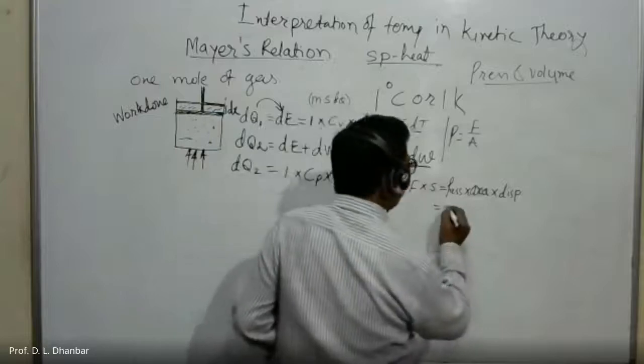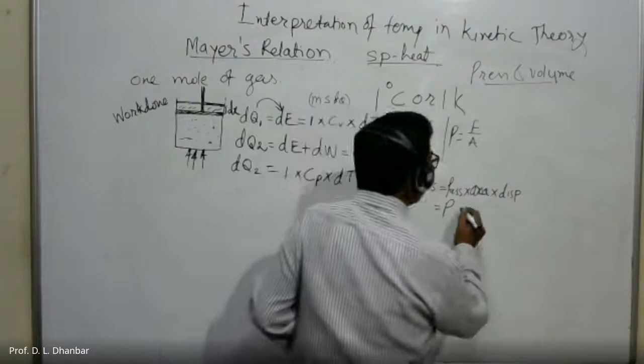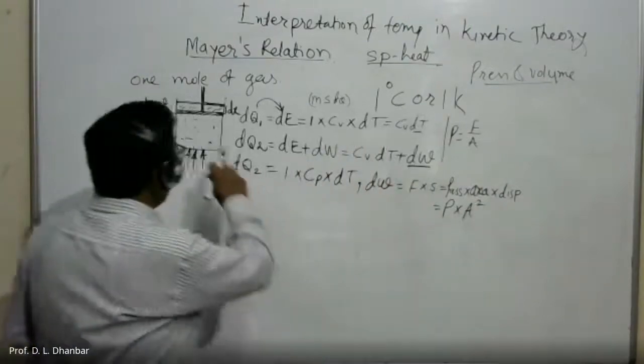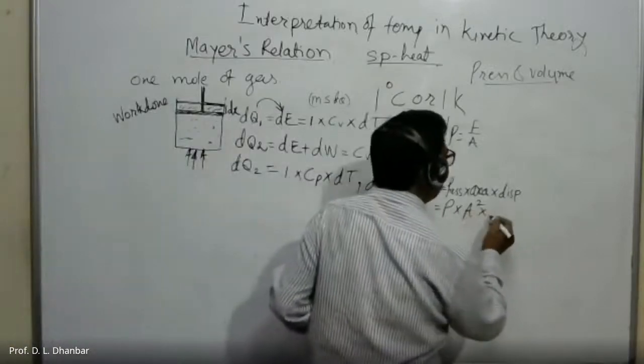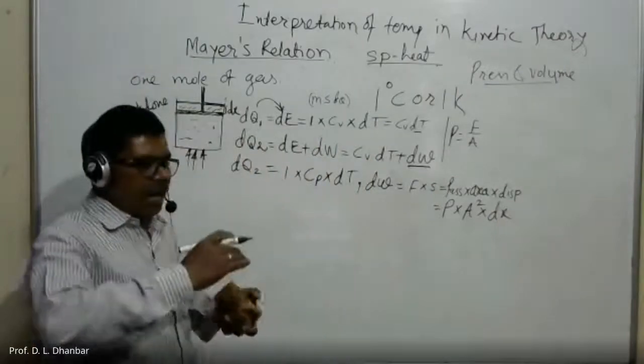So pressure is P. Then area of the piston is say A square, into displacement ds. So area into height.